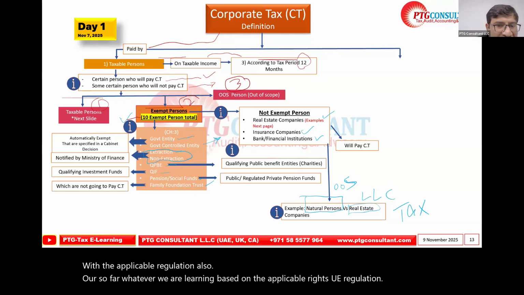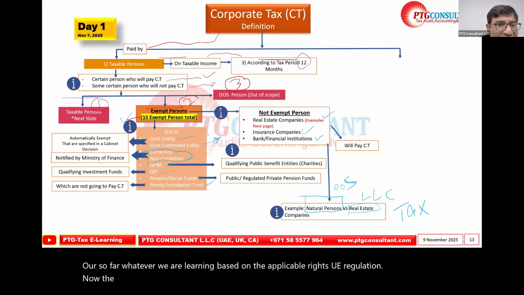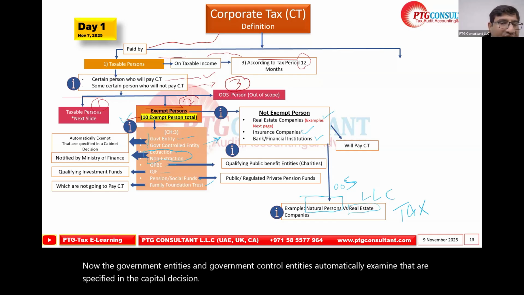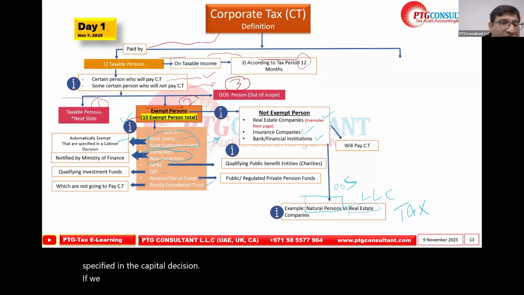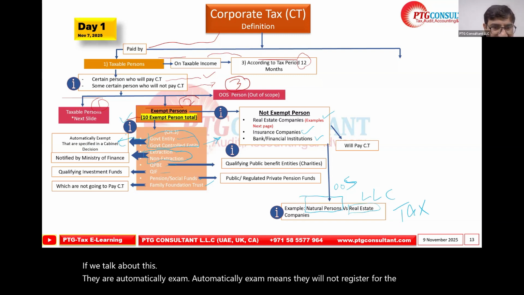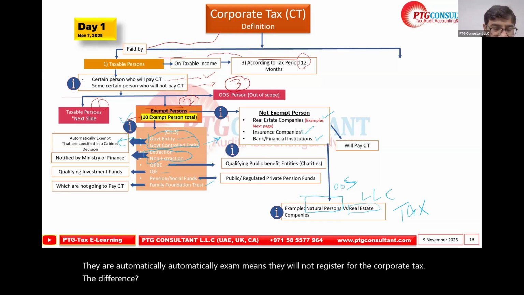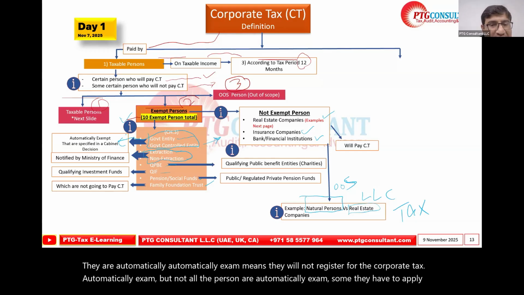Now, the government entities and government controlled entities specified in the Cabinet Decision are automatically exempt. Automatically exempt means they will not register for the corporate tax. The difference is that not all persons are automatically exempt. Some of them have to apply for the exemption.